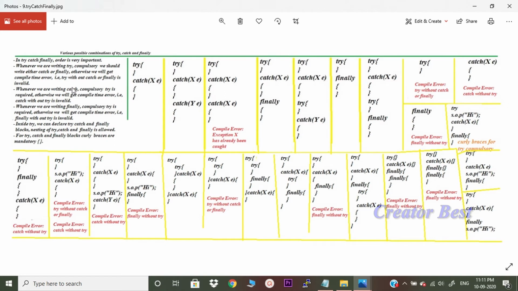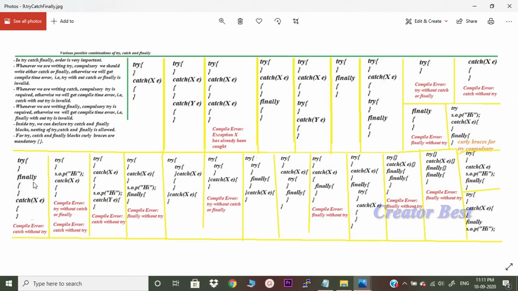So, what have we discussed? Whenever we are writing try, compulsory we should write either catch or finally. If we do not have a catch or a finally, it will throw an error. Try without catch or finally is invalid. Catch, what have we discussed? Whenever we write catch, compulsory try is required. Does this catch have a try? No. Catch without try is invalid. Same with finally, finally without try is invalid.